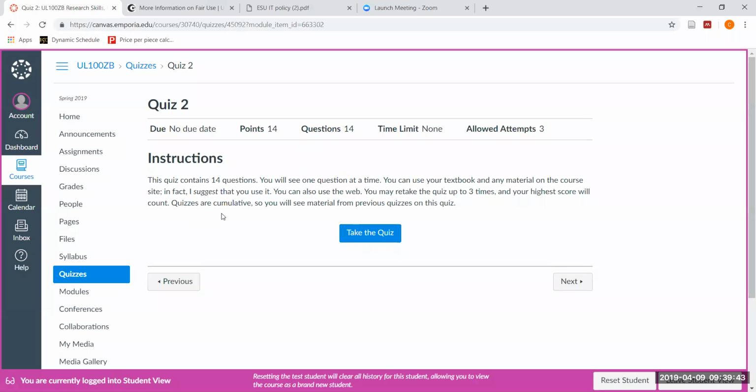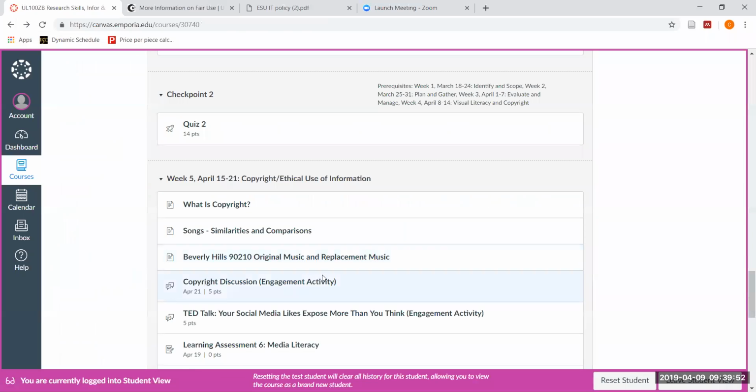The quizzes are cumulative, so you may see some material that will look familiar from Quiz 1. But again, if you choose to do this quiz, it's a good way of checking what you've learned so far up until this point, and it will also contribute toward the credits for your engagement activities.